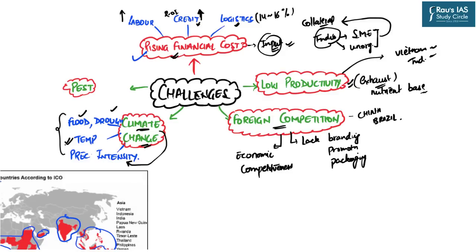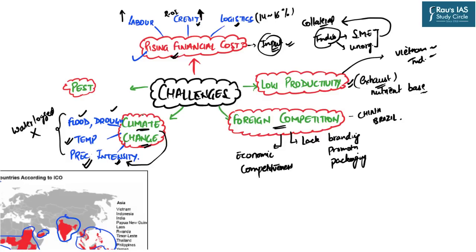We all know that waterlogged conditions are not good for the coffee plant. Similarly, high-intensity precipitation is also not good. We discussed that it requires a lot of rainfall, but it should be well distributed across the year. So high-intensity rainfall in a short duration is obviously unhealthy for the coffee crop. But climate change has increased the erraticity in climatic patterns and weather patterns.